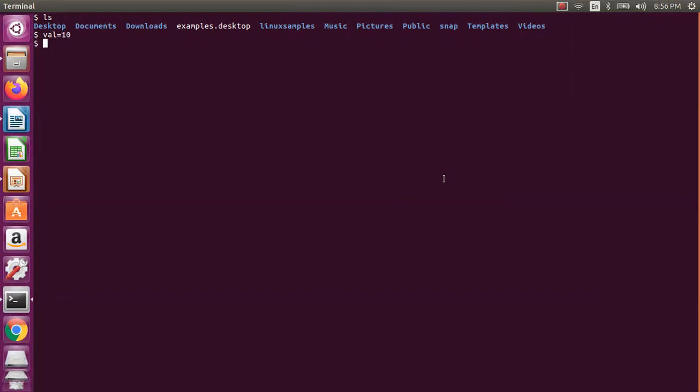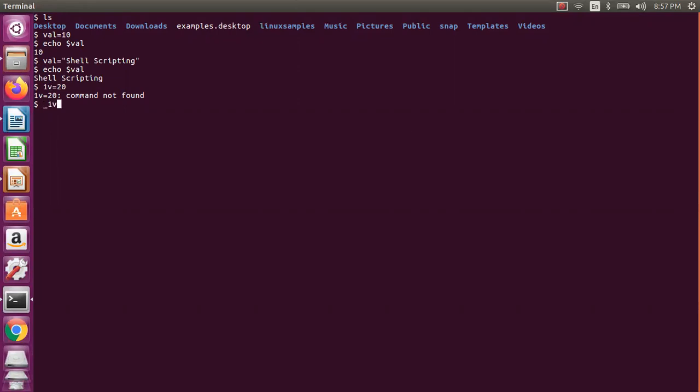Now you know the echo, printf and read commands; Linux basics we have seen. If you want to see this value, you need to say echo $value, which will be 10. You can also assign a string, and then echo $value. So you can assign not only an integer but anything to the variable. But if I try 1v=20, it will say command not found, because you cannot start a variable with a number.